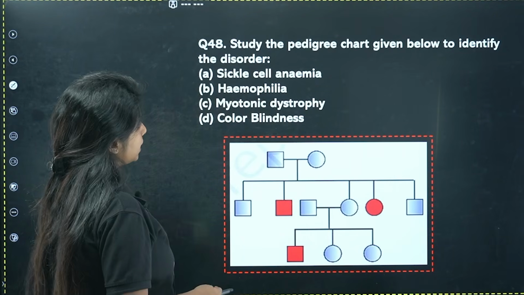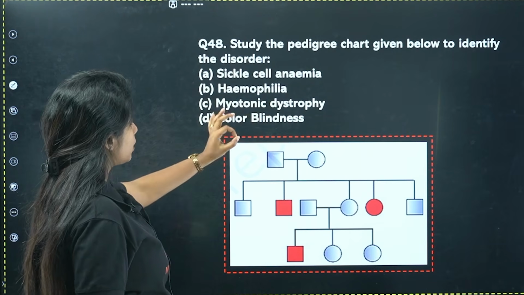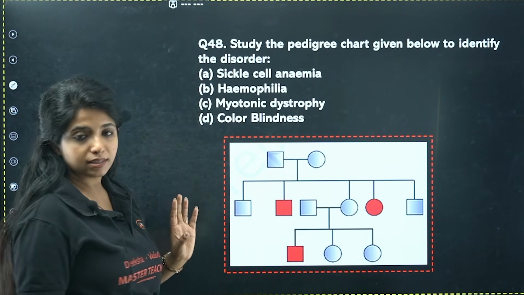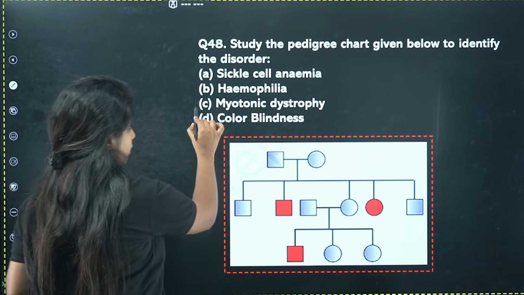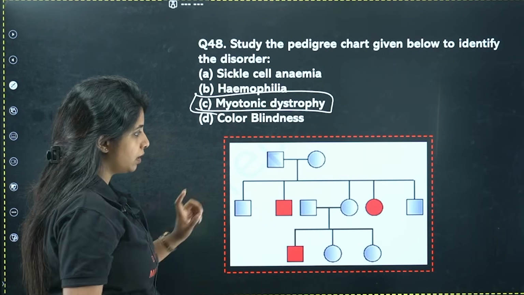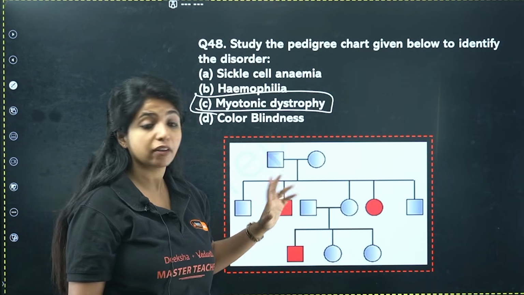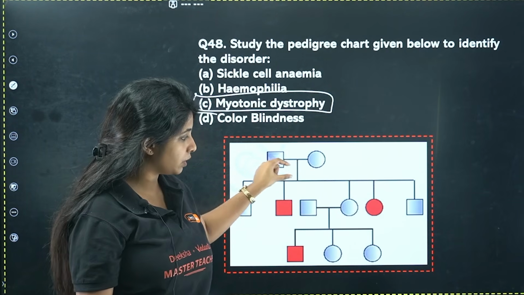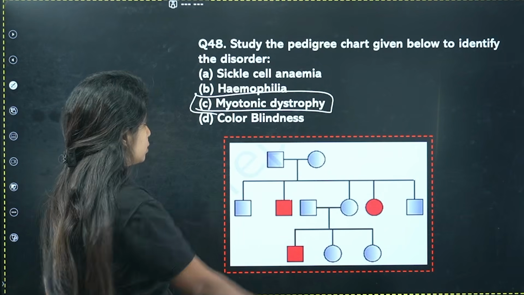Study the pedigree chart given below to identify the disorders: sickle cell anemia, hemophilia, myotonic dystrophy, color blindness. What is this? Over here, first of all, myotonic dystrophy cannot be the one because it's a dominant disorder. If it was a dominant disorder, you would be seeing at least one parent being affected in every generation. Here there's no parent being affected, but their kids are. Here also there's no parent being affected, but their kids are. So this is not the one.